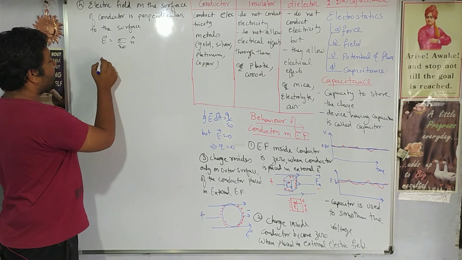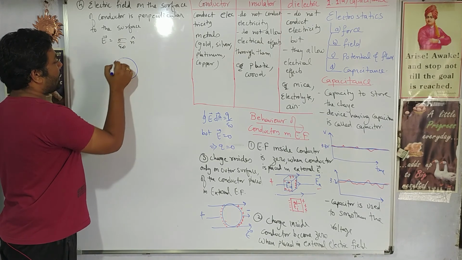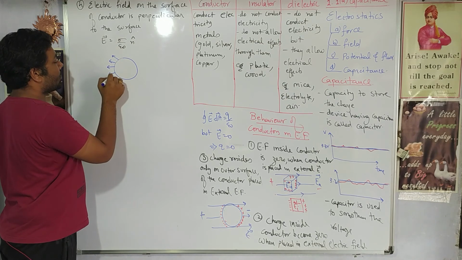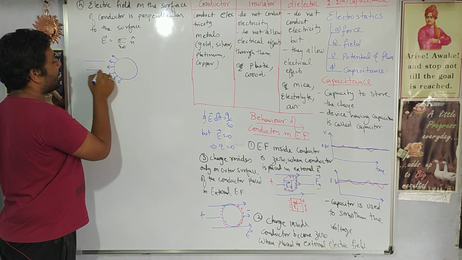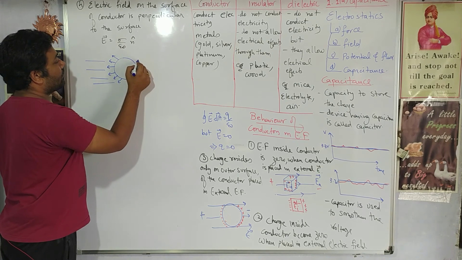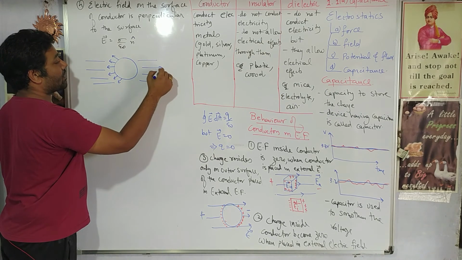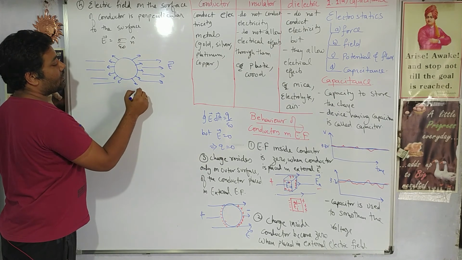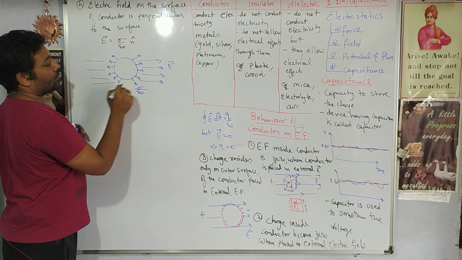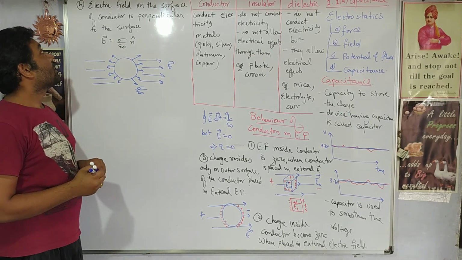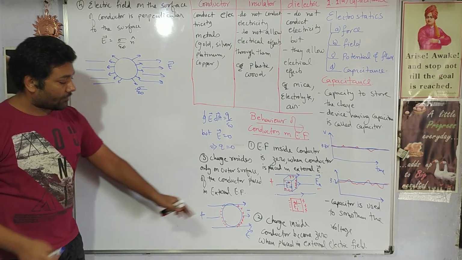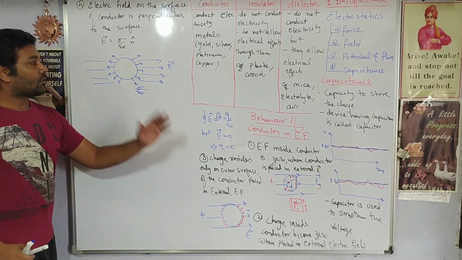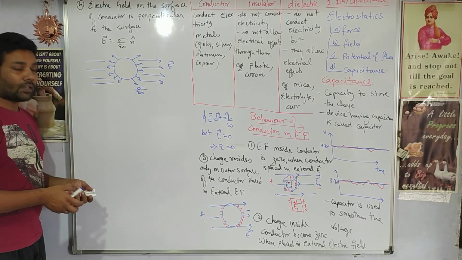The scenario will be something like this. Electric field on the surface will be just outward. It will be perpendicular to the surface. So the electric field almost disappears within that place. So the electric field will be perpendicular to the surface, and its value will be sigma by epsilon naught, with the direction perpendicular to the surface. That is what this statement means. After the transfer of electrons is done, that means a stability condition is attained, the field around the conductor will look somewhat like this.